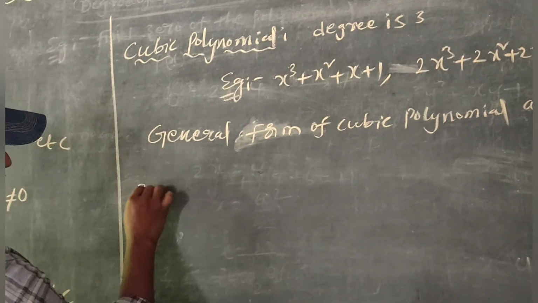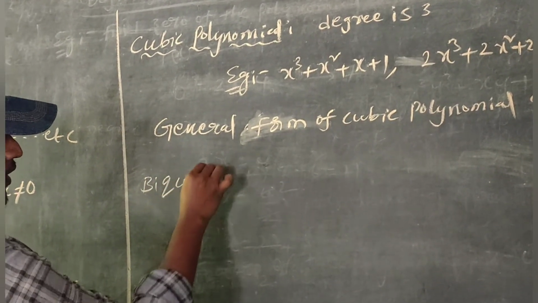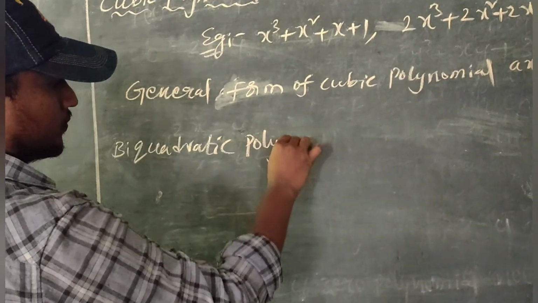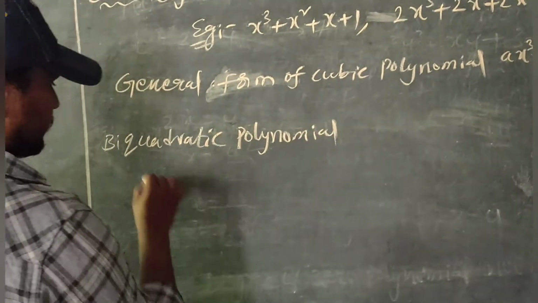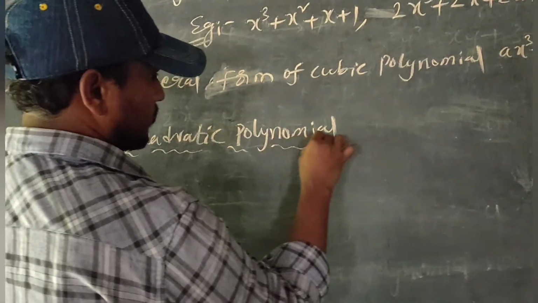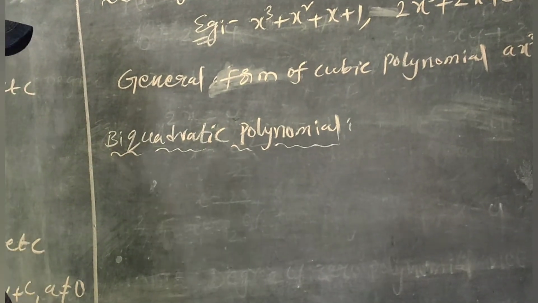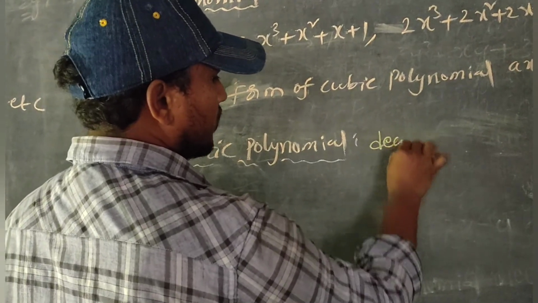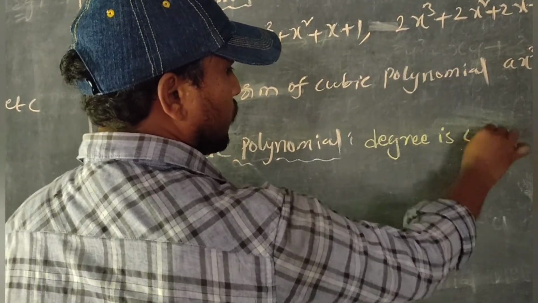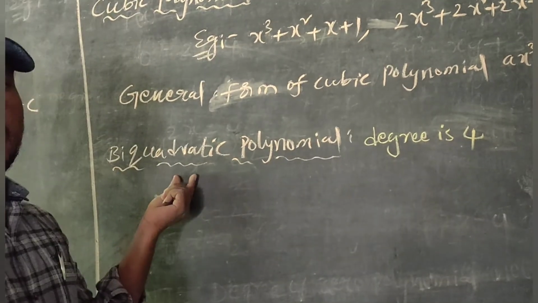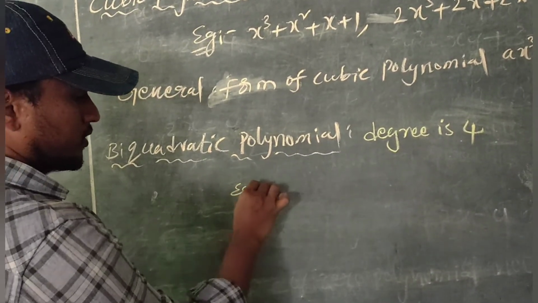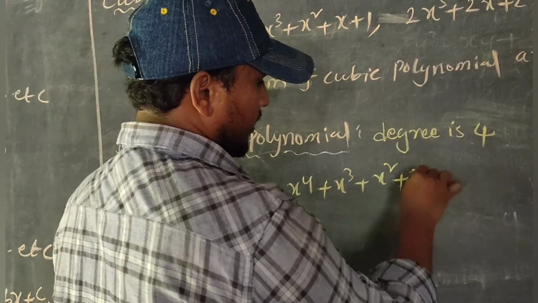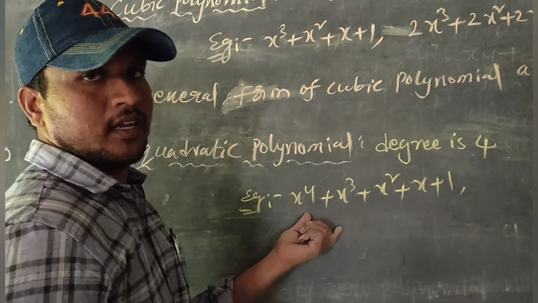Next, the last one, the biquadratic polynomial. If the degree of the polynomial is 4, then it is called a biquadratic polynomial. Examples: x power 4 plus x cube plus x square plus x plus 1. The highest power is 4, so it is a biquadratic polynomial.